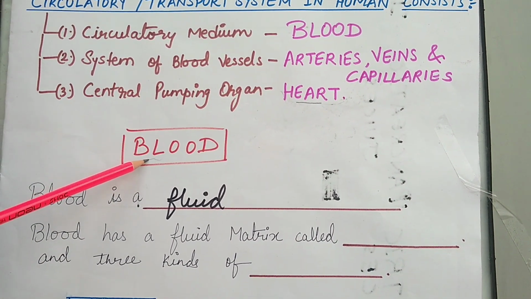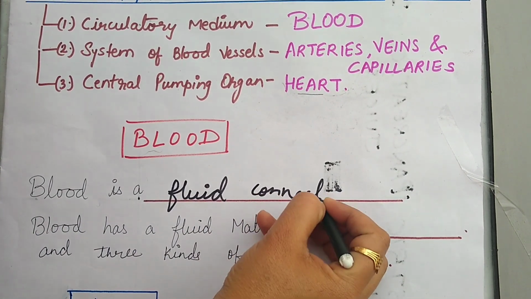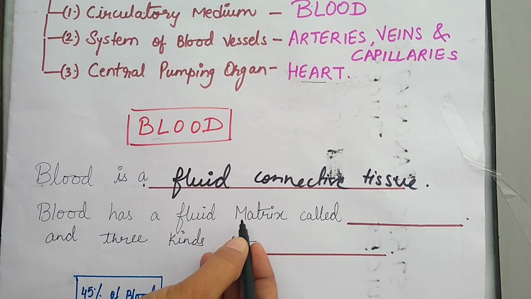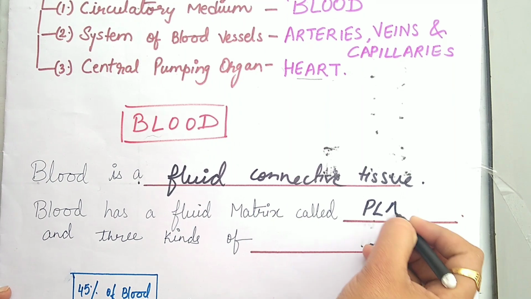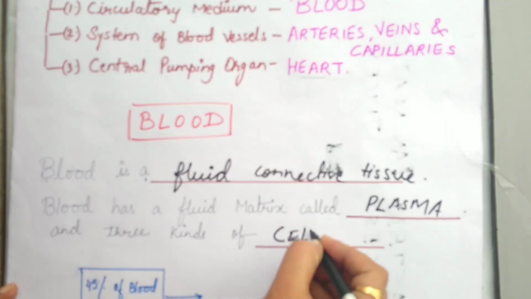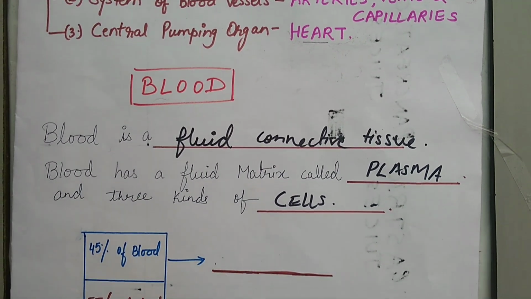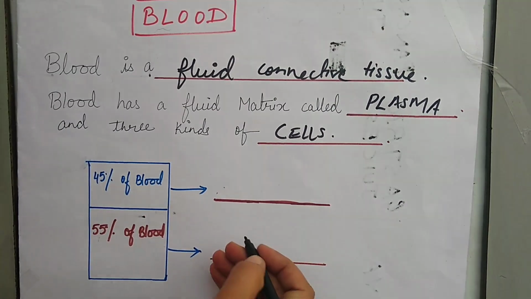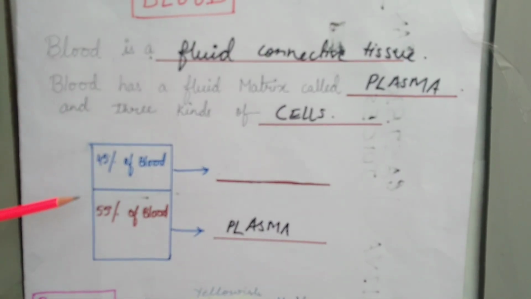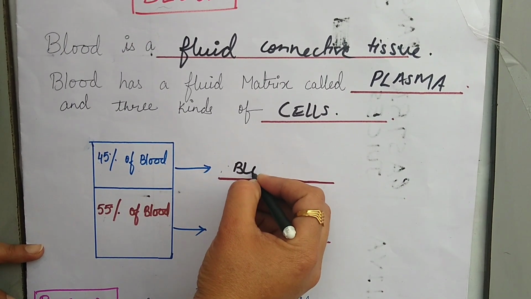First, take blood. Blood is a fluid connective tissue, as you have read in the 9th class also. Blood has a fluid matrix called plasma, in which all the three kinds of cells are bathed. If we take 100% of blood composition, 55% of the blood is plasma, and the leftover 45% of the blood content is made up of blood cells.